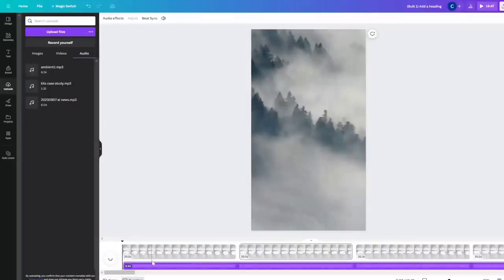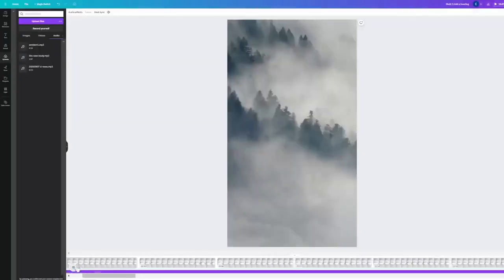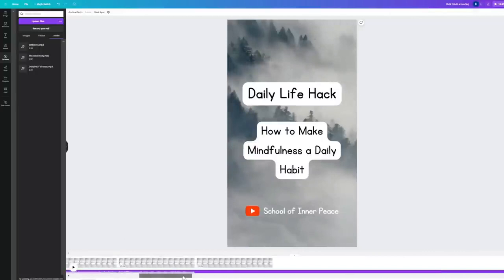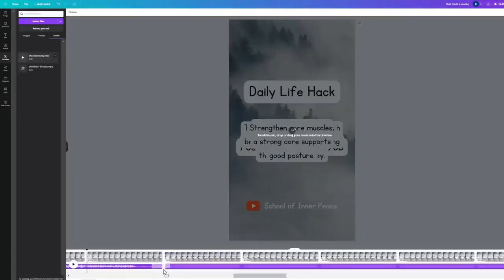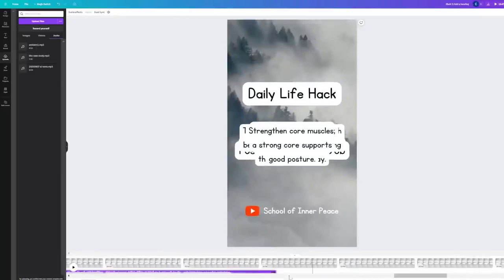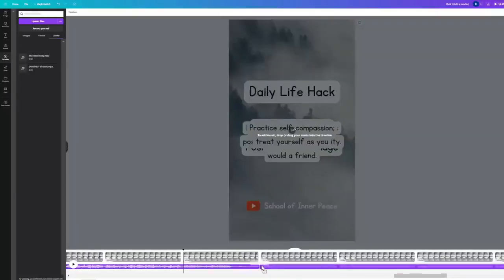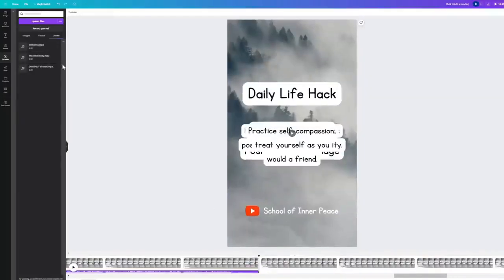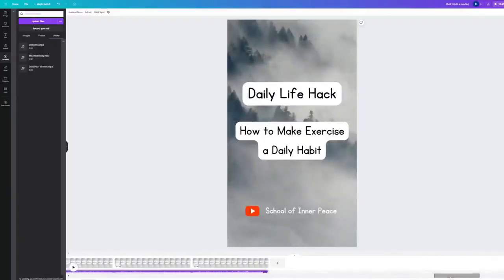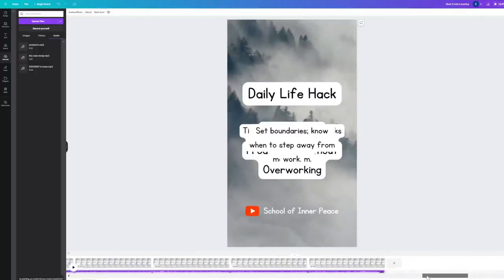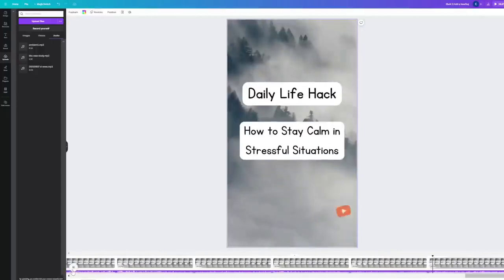but this audio file isn't long enough. It's not going to span the whole duration of the 50 videos. So I need to find where the audio ends and then add in the audio again. So basically I'm filling up this timeline with my audio track. To see if this is working, let's play the last video.